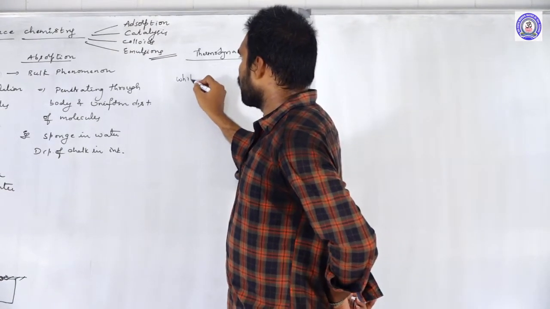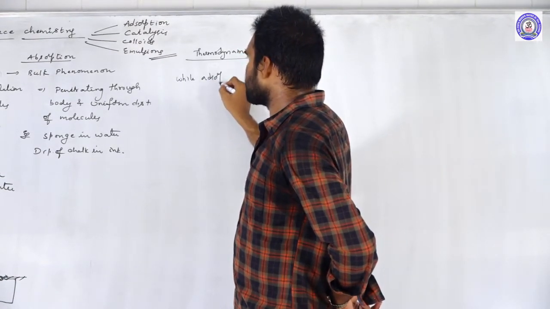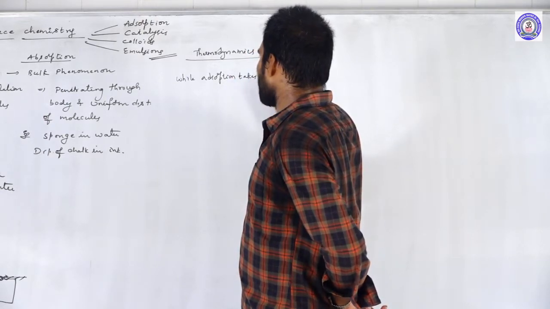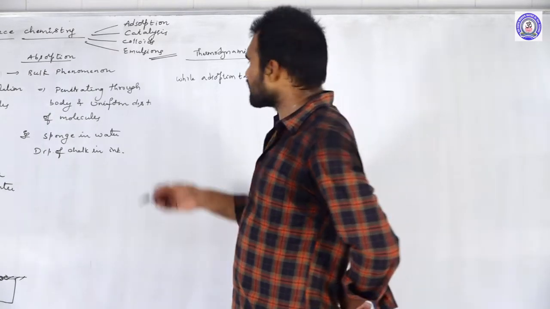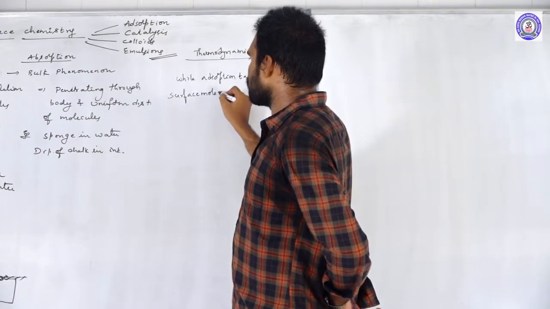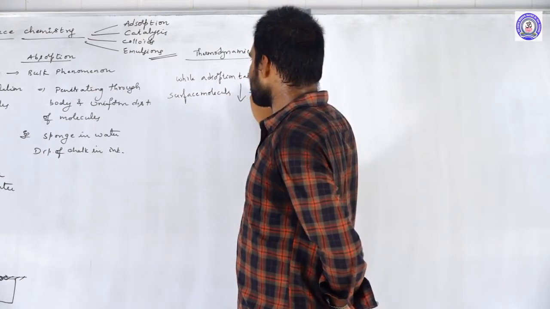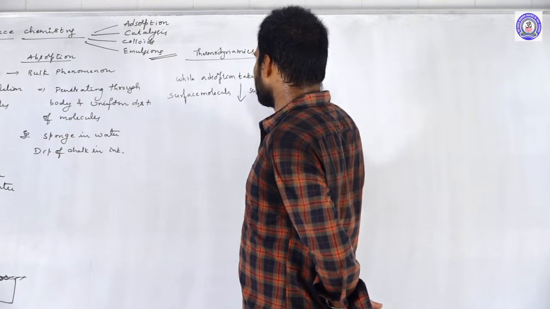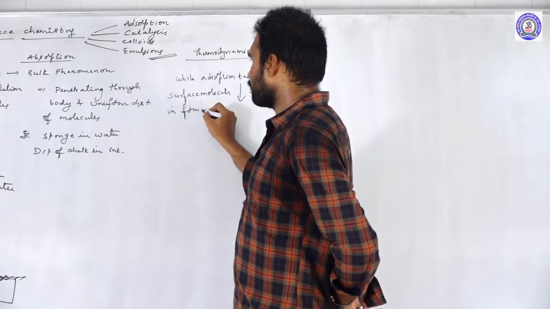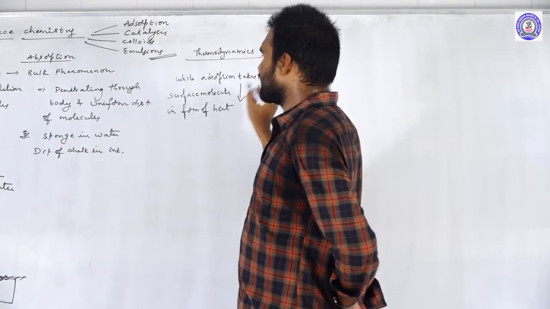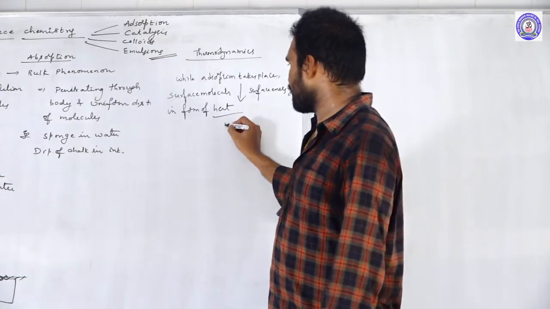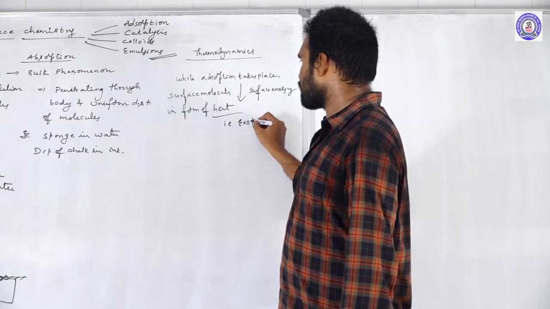While adsorption takes place, the surface molecules decrease their surface energy in the form of heat. That means they are exothermic.